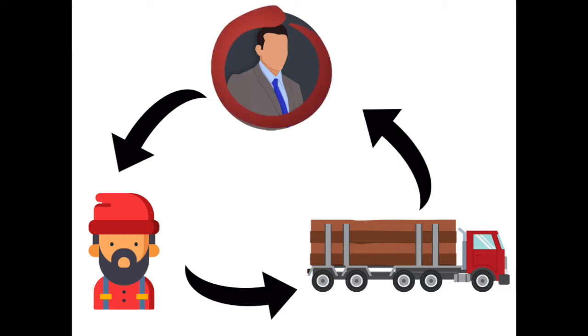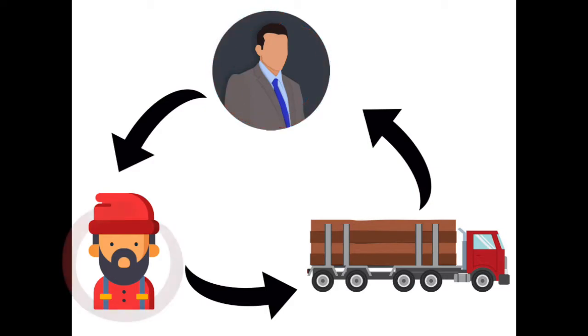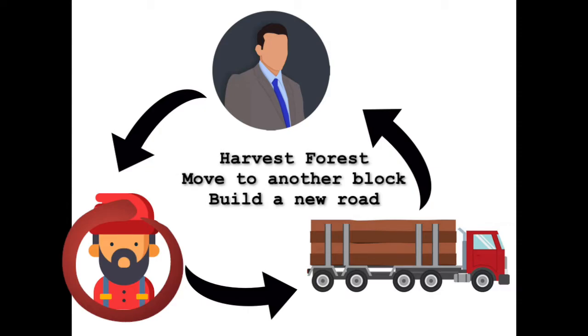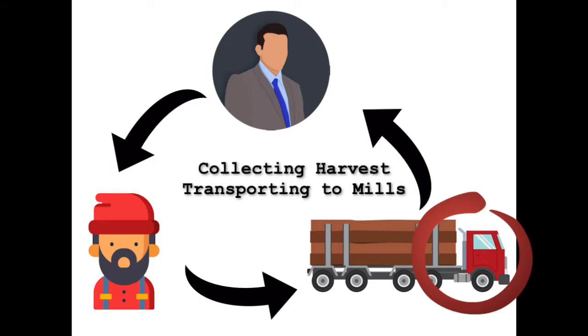The planning agent is in charge of setting priorities based on the status of the mills, the market prices of each type of wood, and the price of fuel. There are several harvesting agents working in parallel in charge of managing operations in the field. They decide whether to harvest from a forest stand, move to another forest block, or build a new road to ease transportation. Transport agents are also working in parallel. These agents are in charge of collecting the harvested wood and bringing it to the best suitable mill.